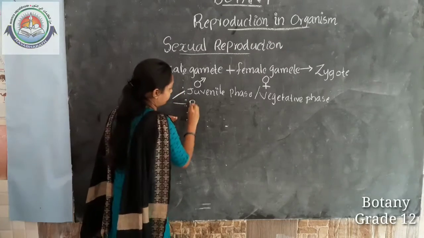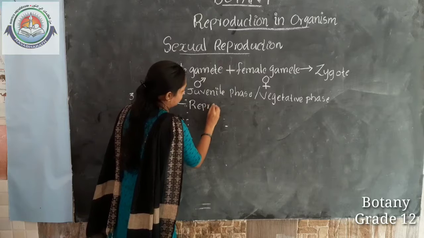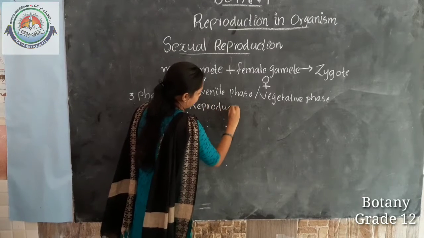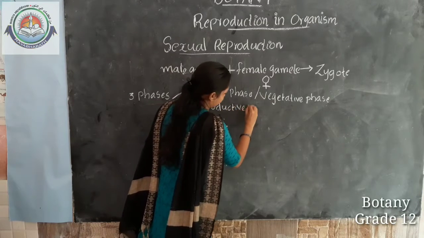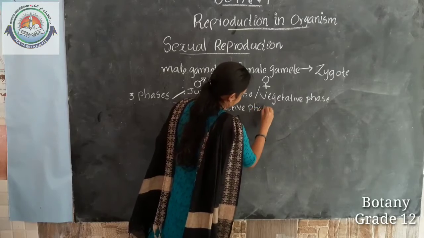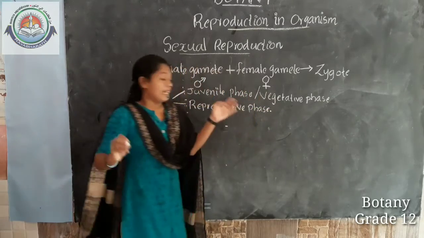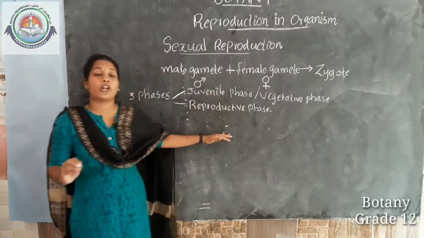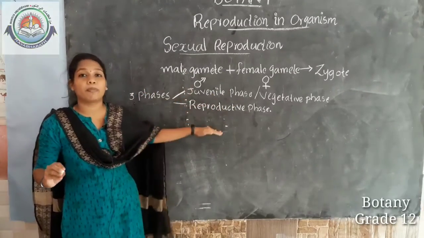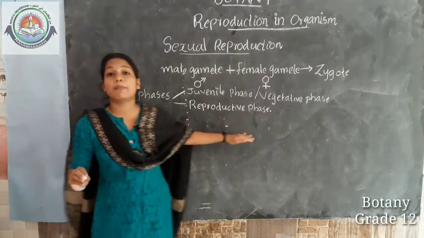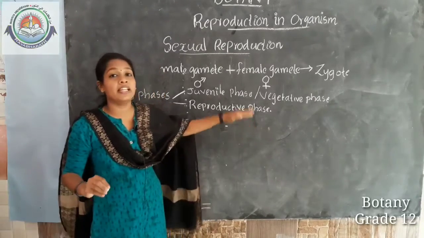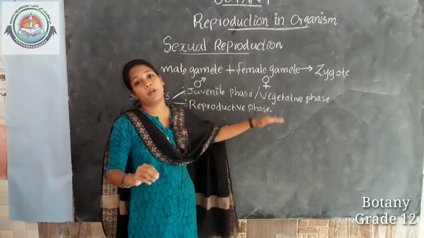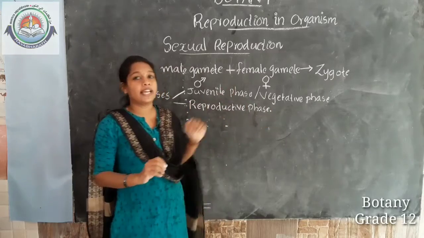The second phase is the reproductive phase. The period of reproduction is called the reproductive phase. Here, sexual reproduction occurs in the organism.